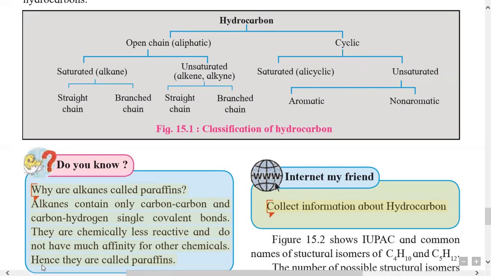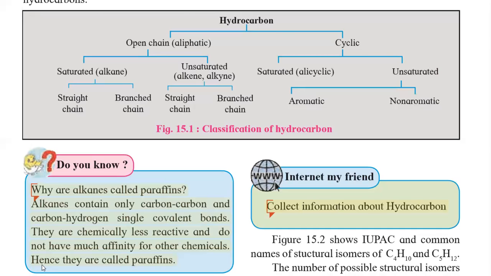They are of two types: one is aromatic and the other is non-aromatic. An aromatic cyclic compound contains a closed chain of carbon atoms with single and double bonds in alternate positions. That is called an aromatic cyclic compound.